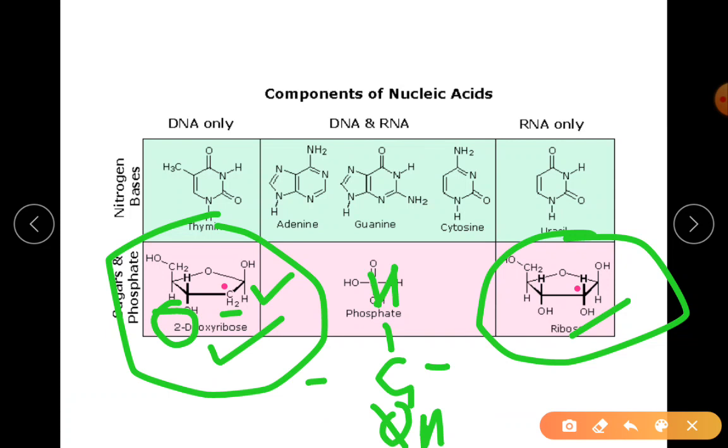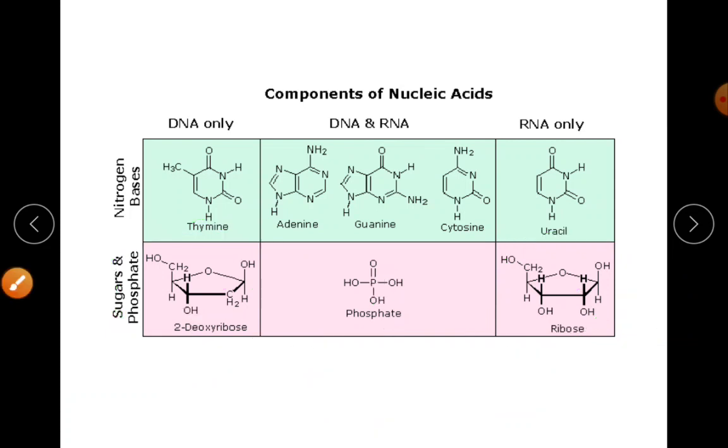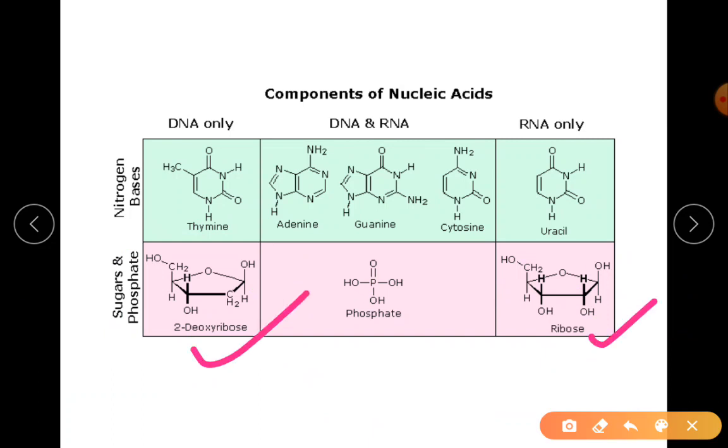What are ribose and deoxyribose? It is the same pentose sugar. When I say pentose, it means a 5 carbon skeleton. So for the pentose sugar, we are talking about ribose as the example in RNA, and in case of DNA, deoxyribose.